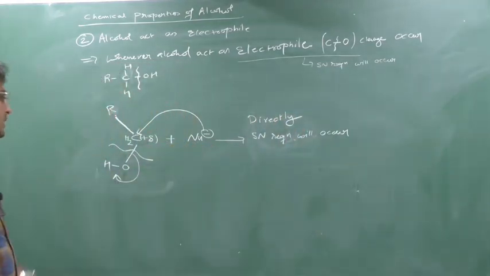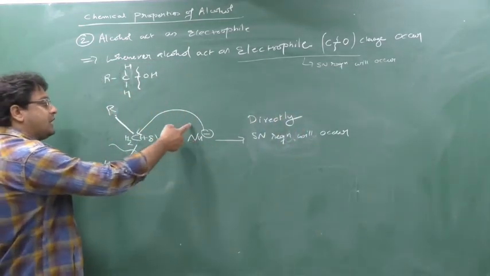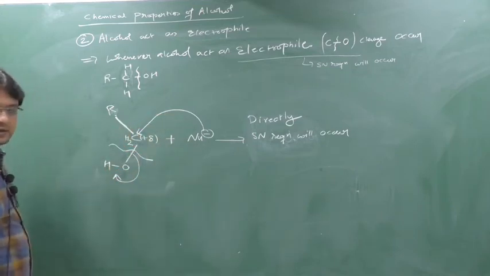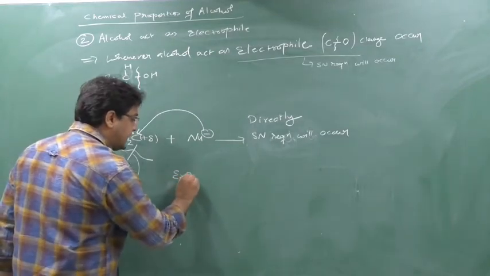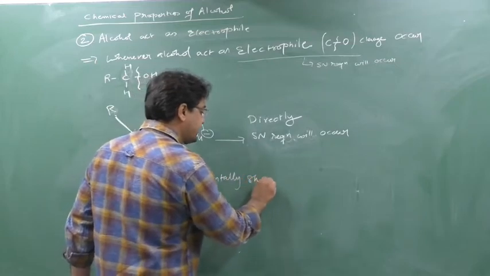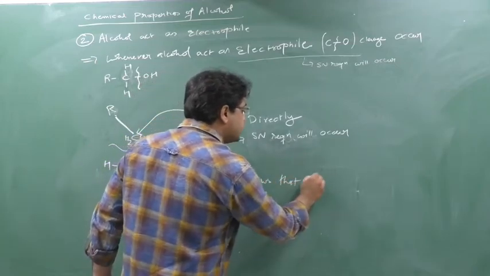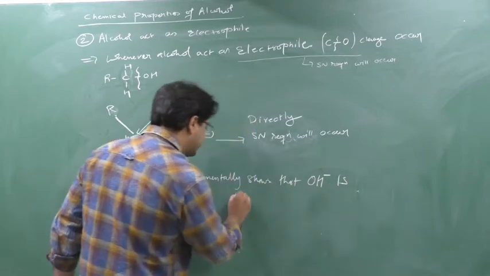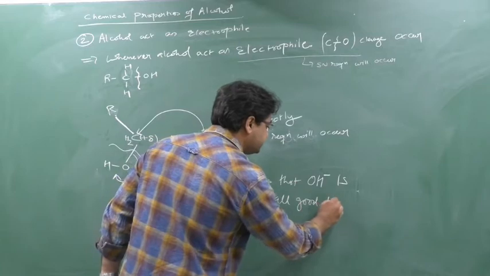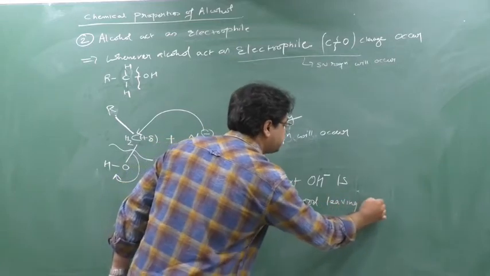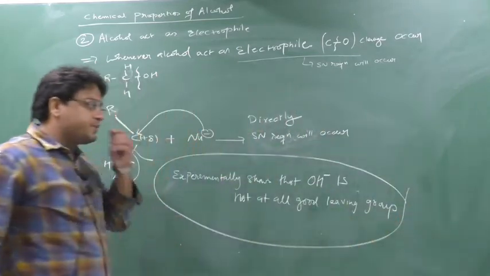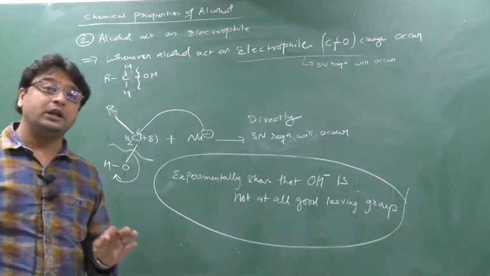Why? So see here. If this nucleophile attacks this carbon, then this carbon has to leave this OH minus. But experimentally it shows, this is very important, that OH minus is not at all a good leaving group. Please remember this. This experimentally shows that OH minus is not at all a good leaving group.